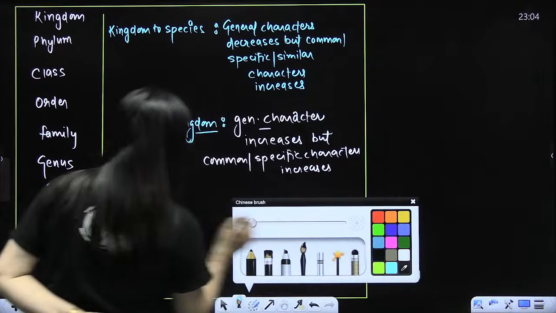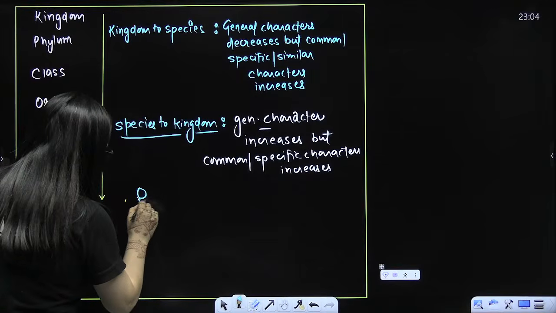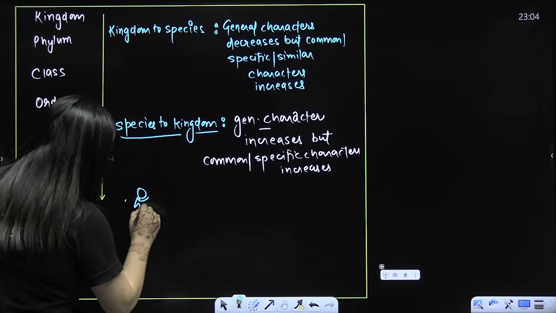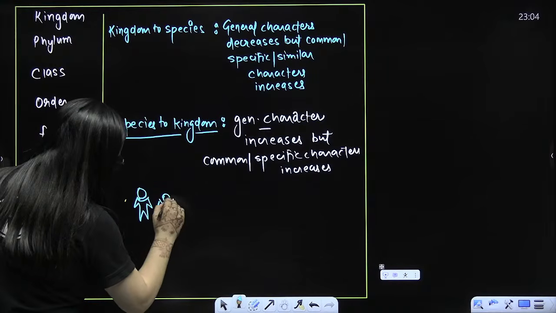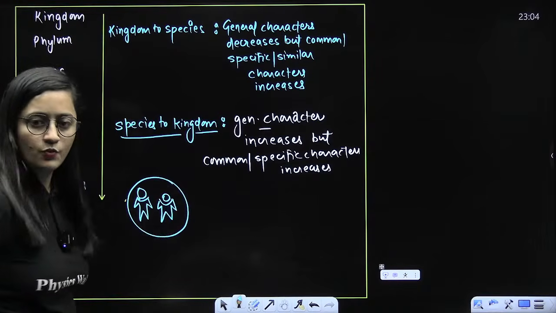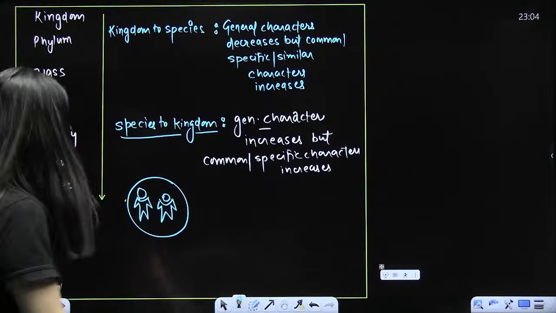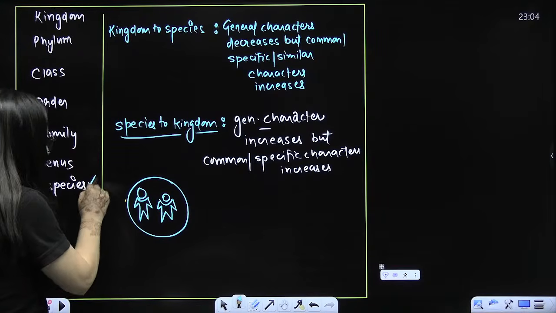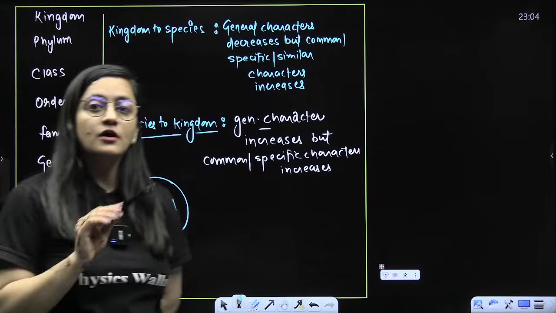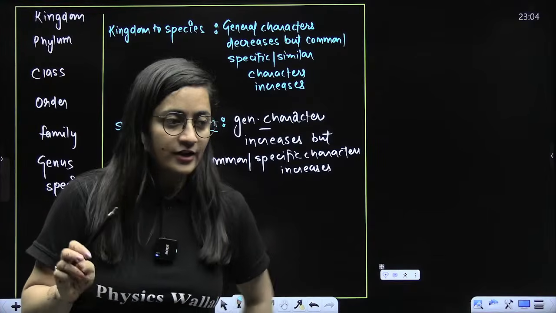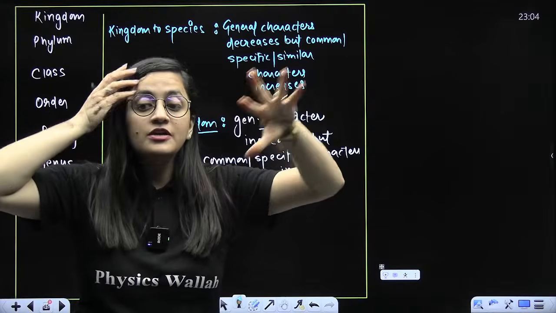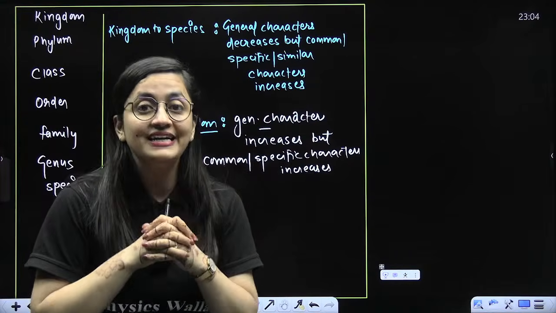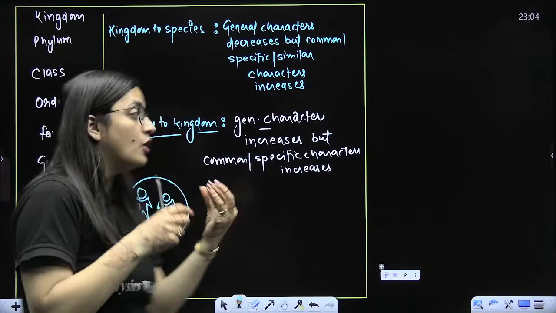Just for an example, this is one human being. This is another human being. We are organisms of the same species. We will share maximum similarity. Like if you compare a human being with a gorilla, you are comparing one human and a gorilla. Obviously, human and human will have more similarities, because we belong to the same species.